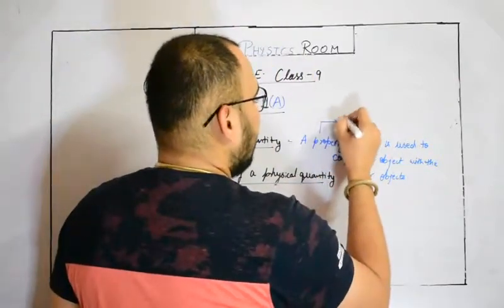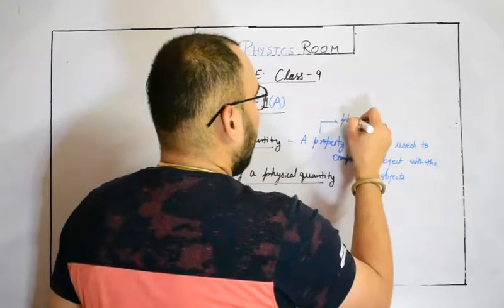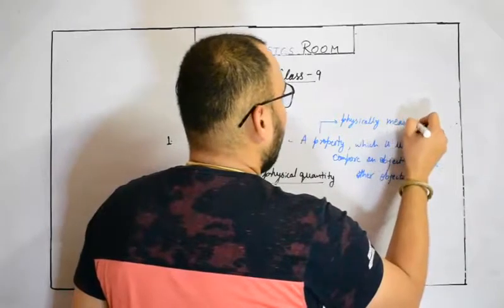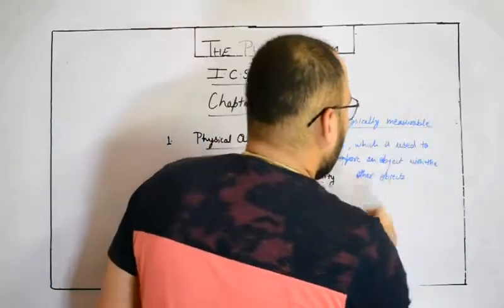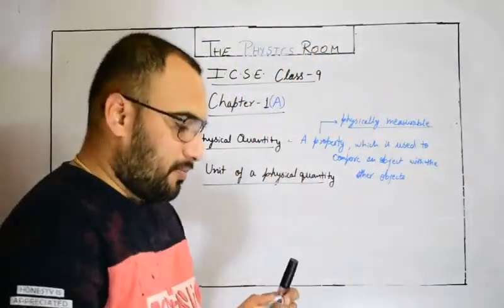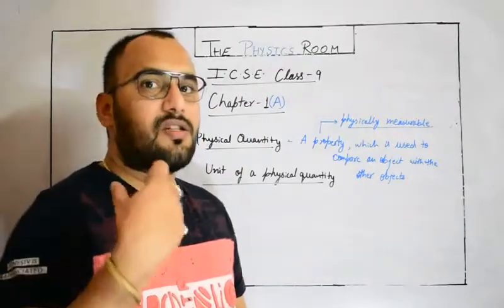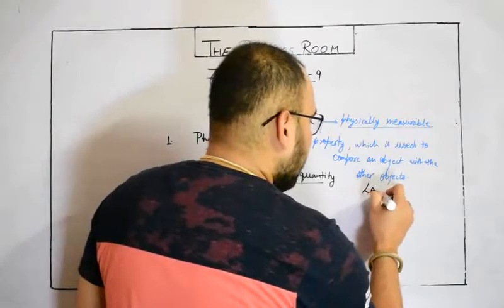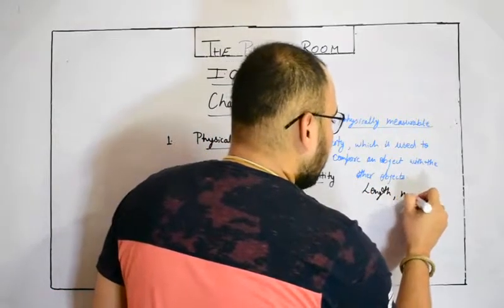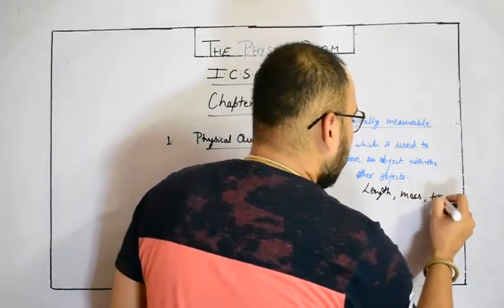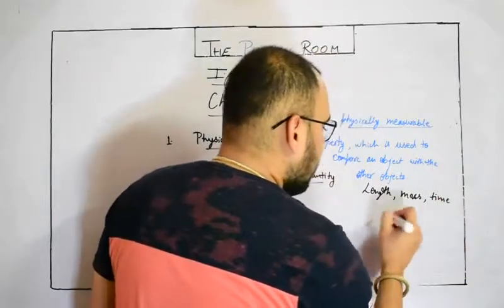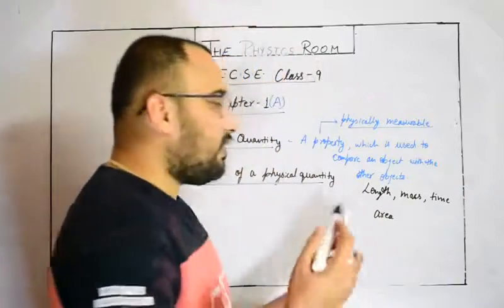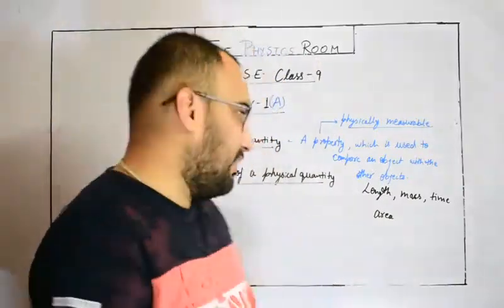You can measure it physically. That thing is called a physical quantity. Like length is a physical quantity, distance is a physical quantity. These are just some examples: length, mass, time, distance, or area is also a physical quantity. Fine. So these are different physical quantities.